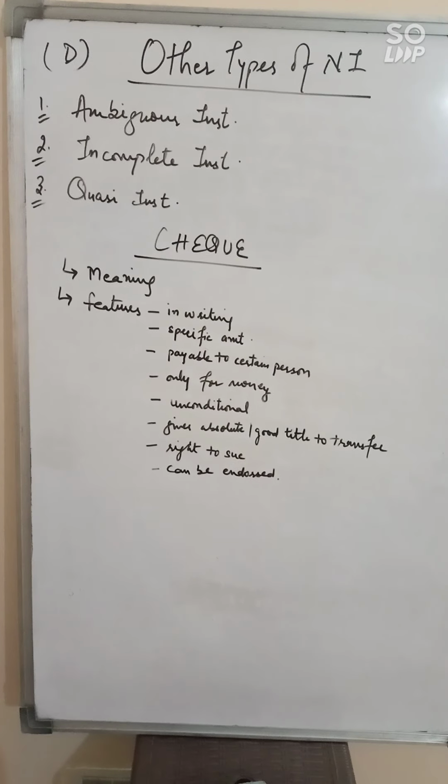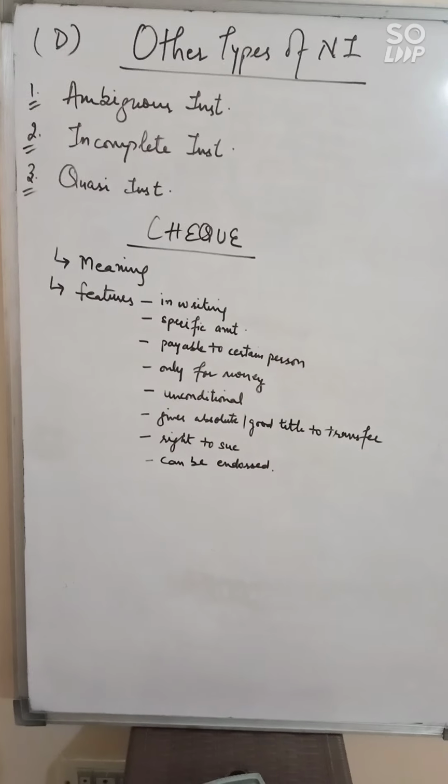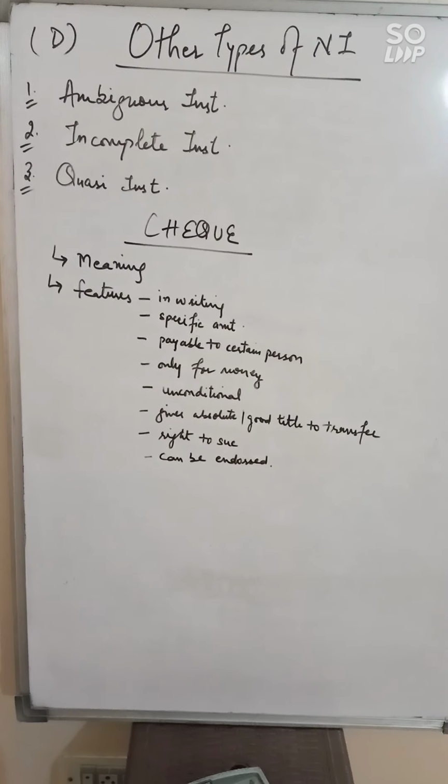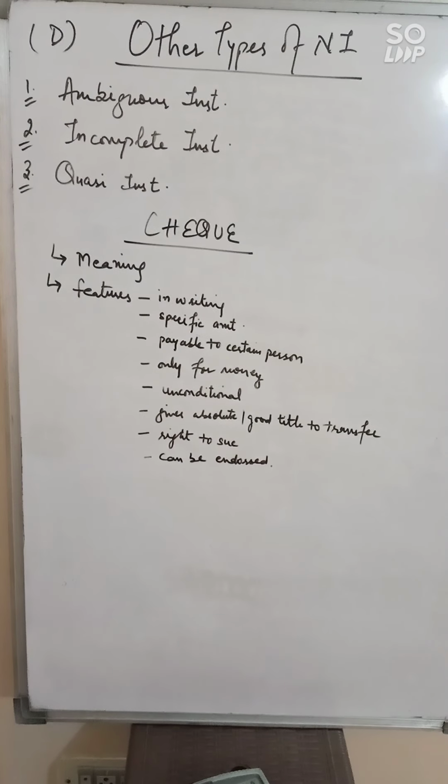Good morning, students. We are doing the first unit of banking and insurance, and under the first unit we have done the meaning of negotiable instrument, features of negotiable instrument, and types of negotiable instrument.